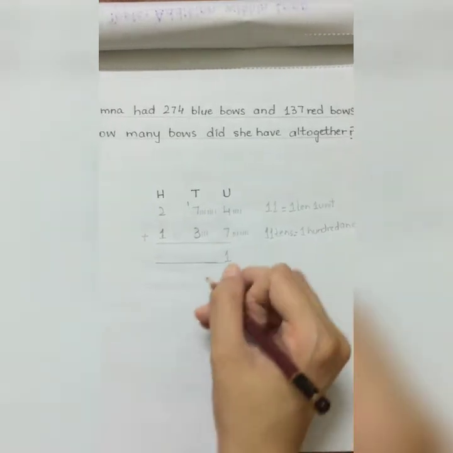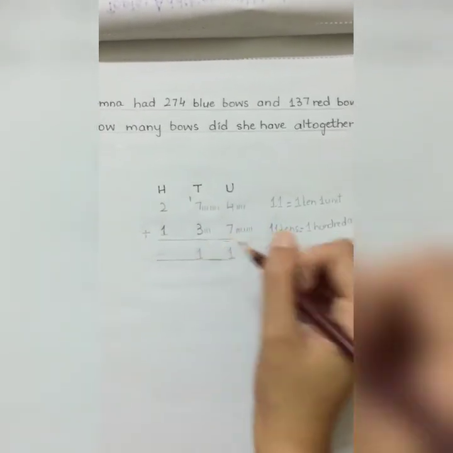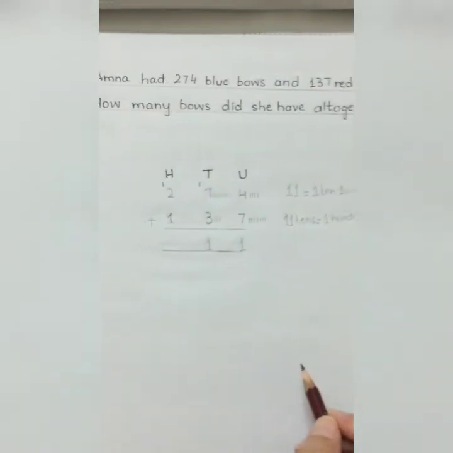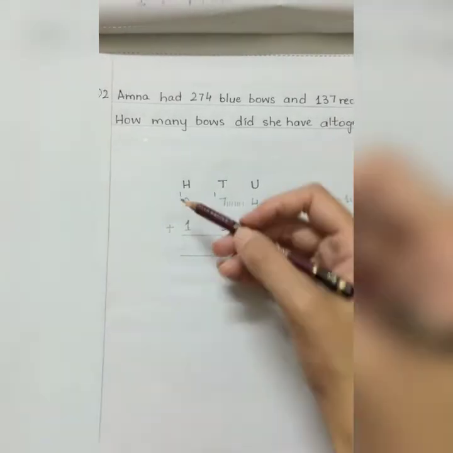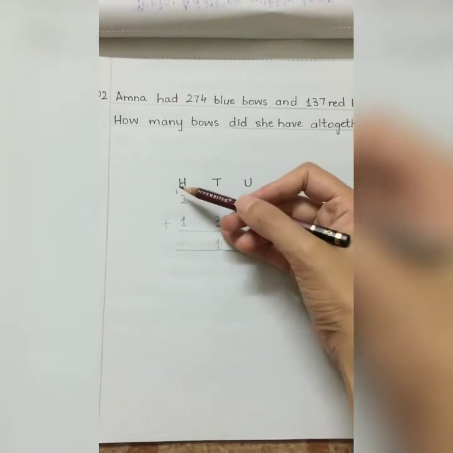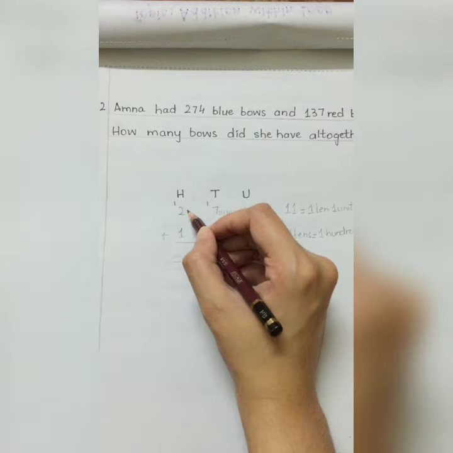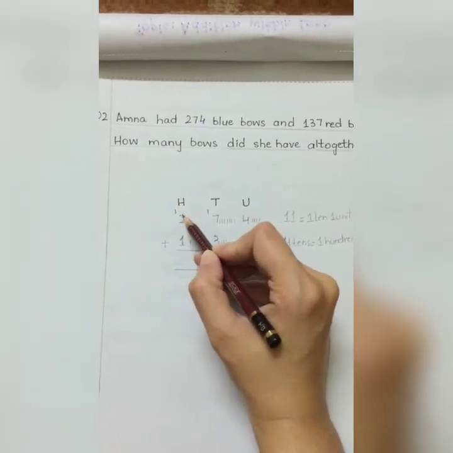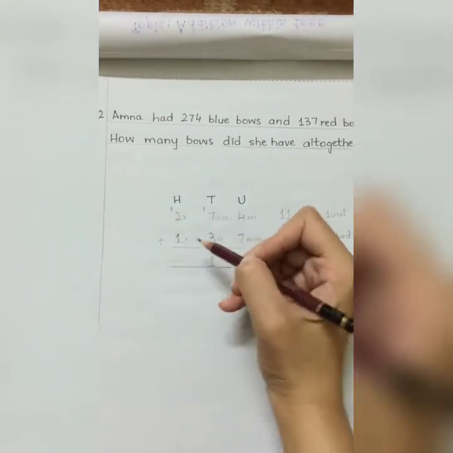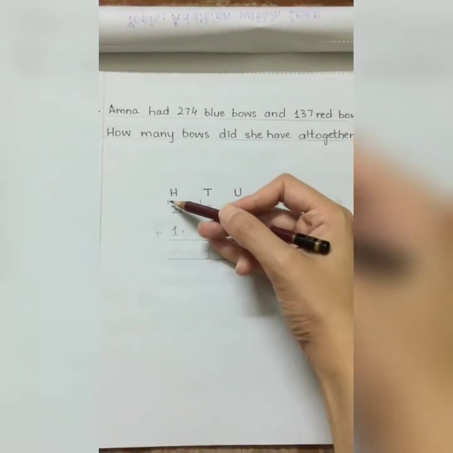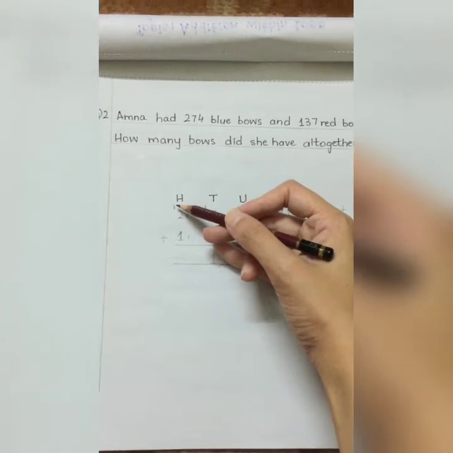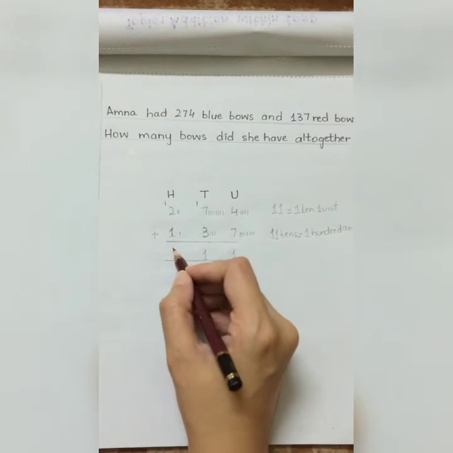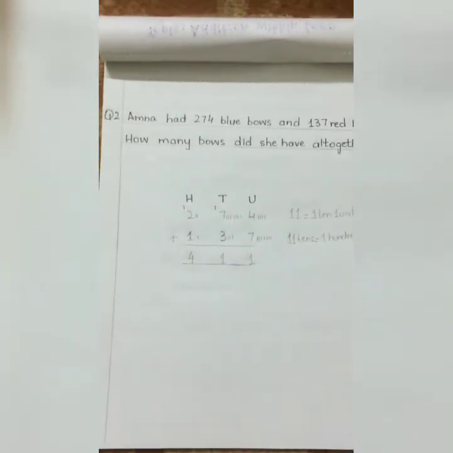So 110 will be written in tens place and 100 will be carried over in the hundreds column. Now what are we going to do? We are going to add the digits that are present in the hundreds column. So let's count them. We have 200s, 100 and 100 that is carried over. So let's add them. Let's count them together, students. 1, 2, 3, 4. So we have 400s here.